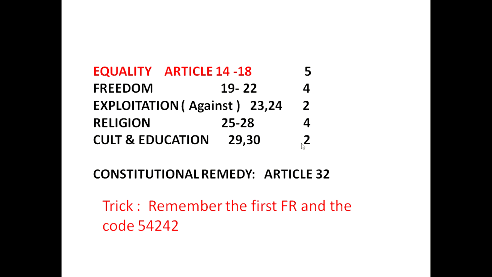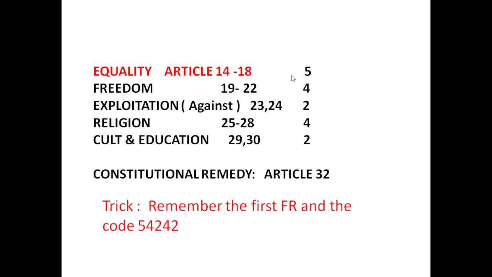Now to remember the articles with the fundamental rights, just remember the first one, that is right to equality. Right to equality is from where? From article 14 to 18. At least the first one you have to remember. Right to equality is from 14 to 18, and this number, what is it? 54242. It is a trick. Remember the first fundamental right, equality, from 14 to 18, and the number 54242. Now what is this 54242?